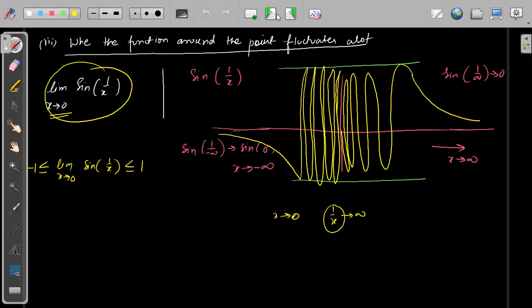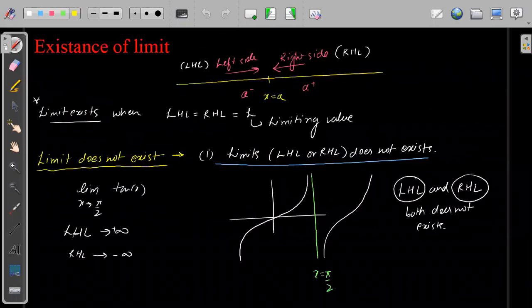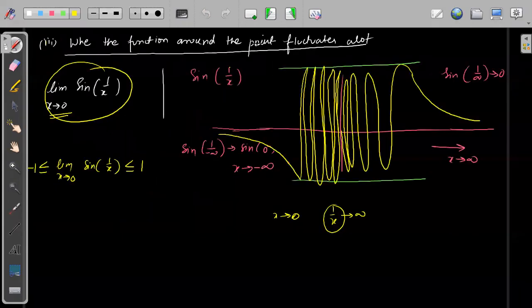But see, in the 1 by x case, what was the problem? We do not know what value, it is moving up to infinity. We do not know where it will stop, right? But here we know where it will stop. It will stop at 1. We know where it will stop, but we do not know what value it will take. Understood? So these are the three classic cases where the limit does not exist. I hope till here everything is fine.